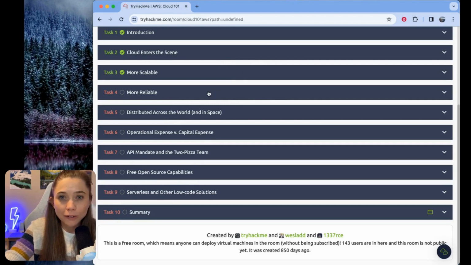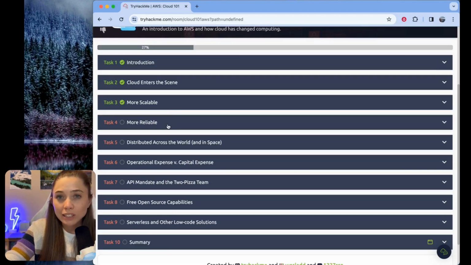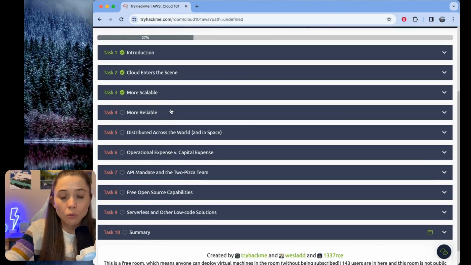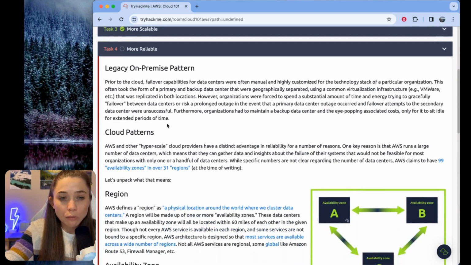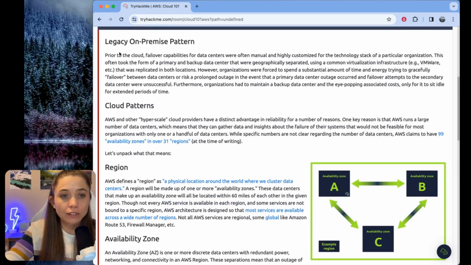Task 4 is called more reliable. So we had more scalable in task 3. Now we have more reliable. I wonder if these kind of go along with the AWS well-architected framework, because this is all the same concepts. So more reliable looks like we've got discussion of legacy on-premise pattern. Legacy on-premise pattern is discussing how prior to the cloud, failover capabilities for data centers were manual and highly customized for the technology stack of a particular organization.